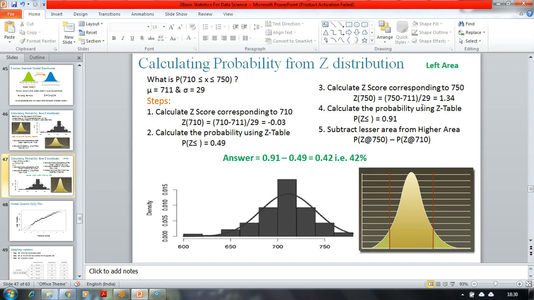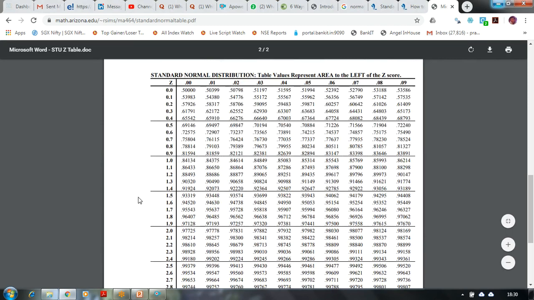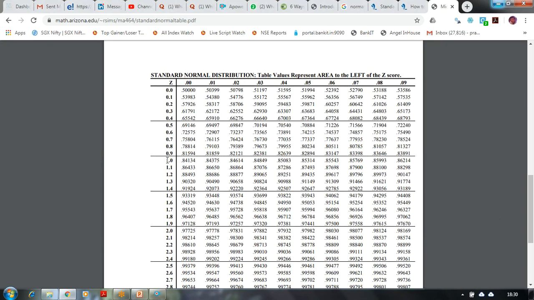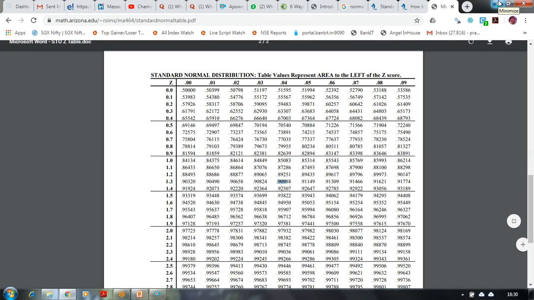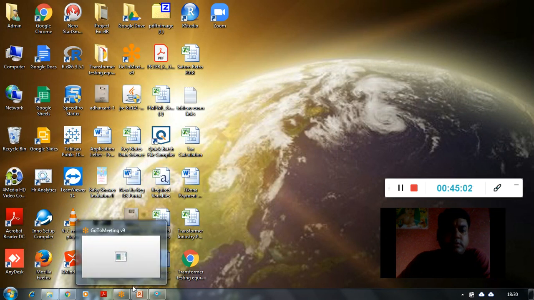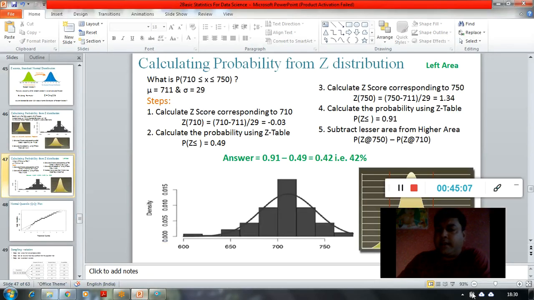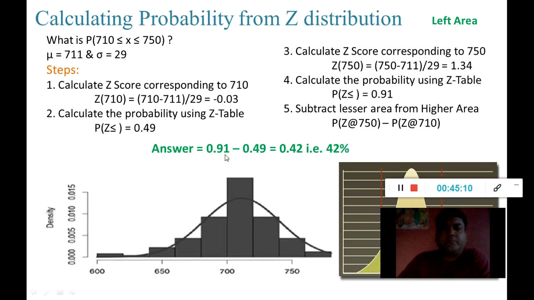Similarly, we have to calculate for this one, 1.34. So now we have to go in the positive direction. This is 1.3, and this is 0, 1, 2, 3 and 4. So this is going to be the area: 0.909, which eventually will be converted into 0.91 when we round it to 2 decimals. So 0.91 is going to be my area for that one.